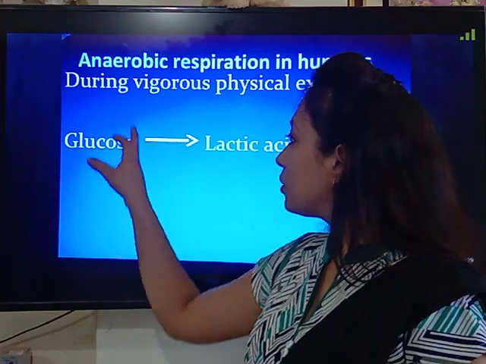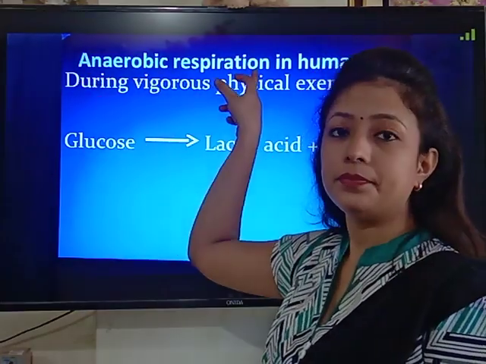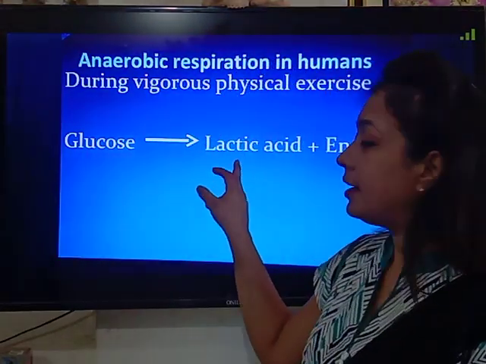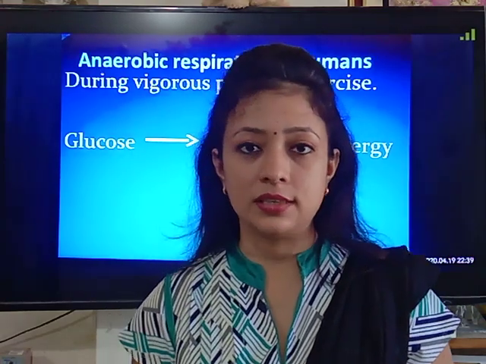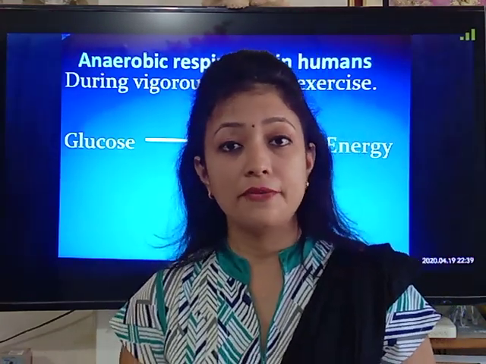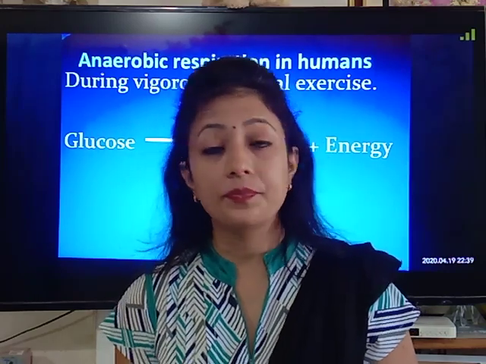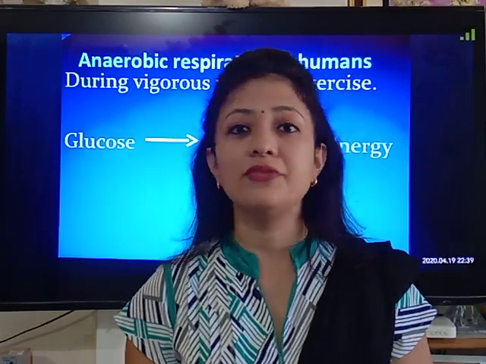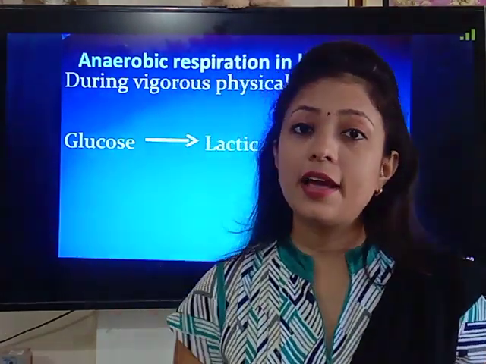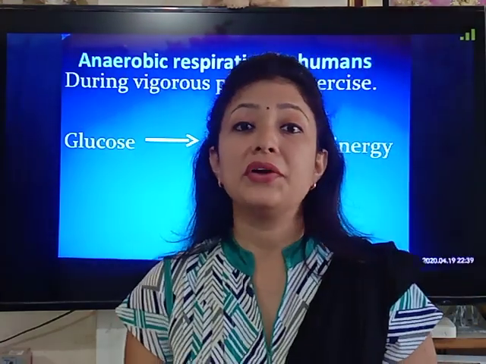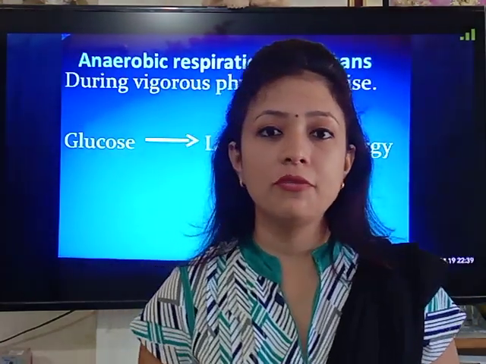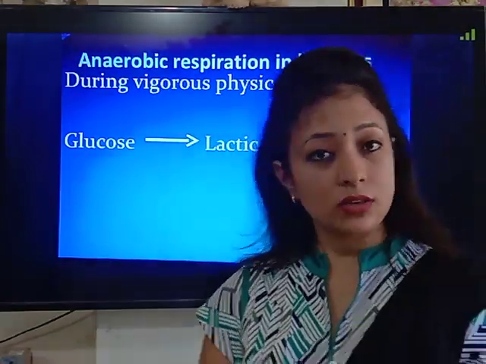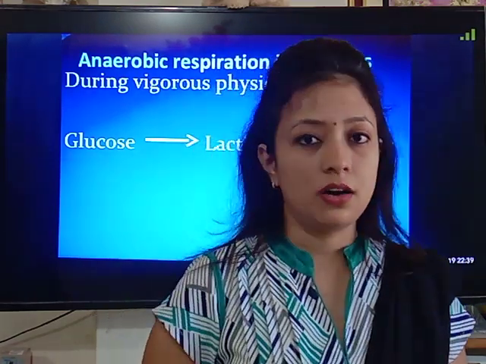So in this process, the glucose undergoes anaerobic respiration, and instead of producing carbon dioxide and water, this reaction produces lactic acid. And it happens in lack of oxygen, where the glucose gets converted into lactic acid. And this lactic acid deposits in our muscle cell, and because of that we have the muscle cramp. So children, if we take a warm water bath or steam bath when we have muscle cramp, we get rid of this pain. Why, children? Because this lactic acid further undergoes oxidation to produce carbon dioxide and water.